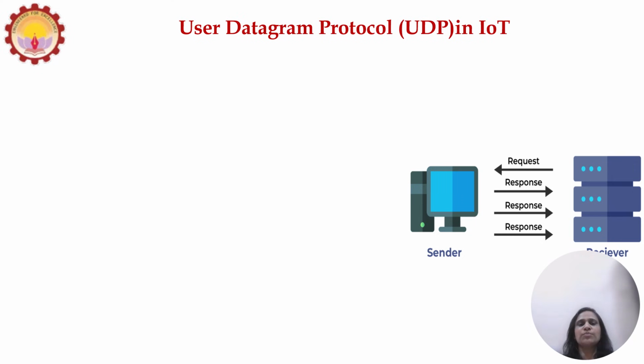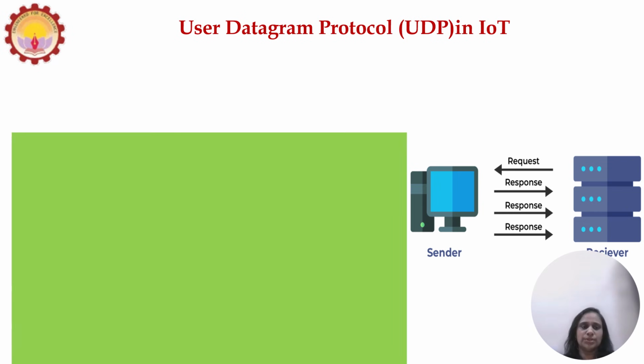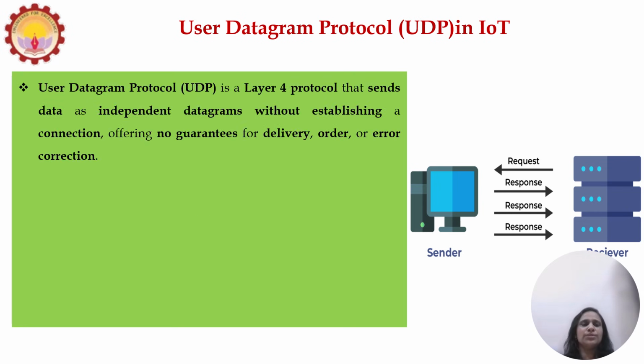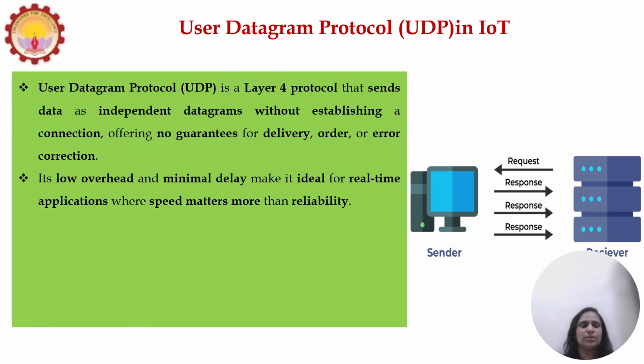Now we will see the next protocol, that is User Datagram Protocol, UDP, in IoT. UDP is a layer 4 protocol that sends data as independent datagrams without establishing a connection, offering no guarantees for delivery, order or error correction.